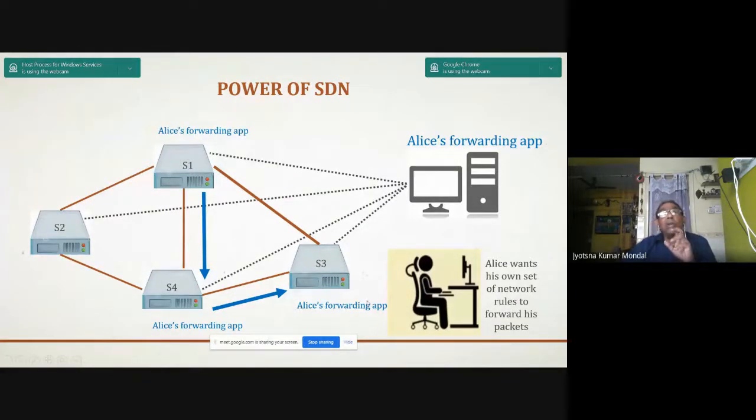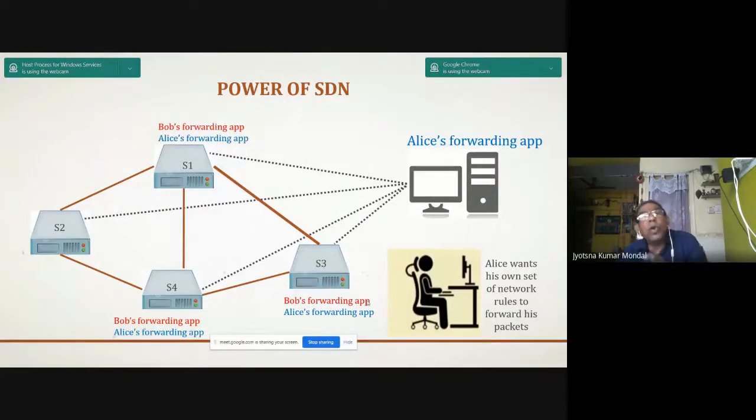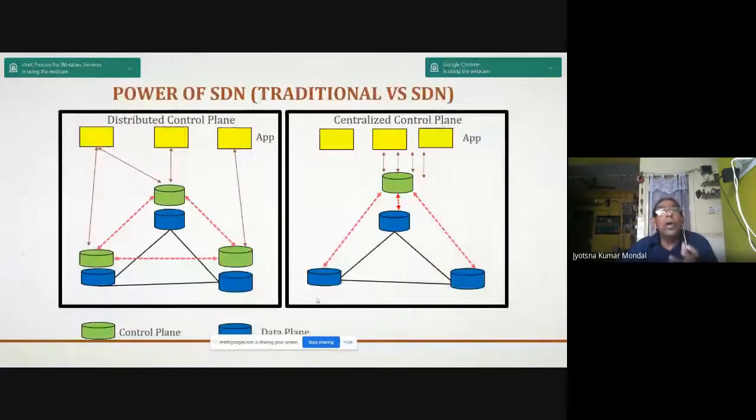So now I have the same network. Two persons are forwarding packets using separate rules and separate routing protocols, separate routes also. You see, Bob's forwarding application and Alice's forwarding application. Two applications are running simultaneously, but they are taking different paths. So you have a distributed control plane here, but you have a centralized control plane in your SDN scenario. This is your control plane and this is your data plane.